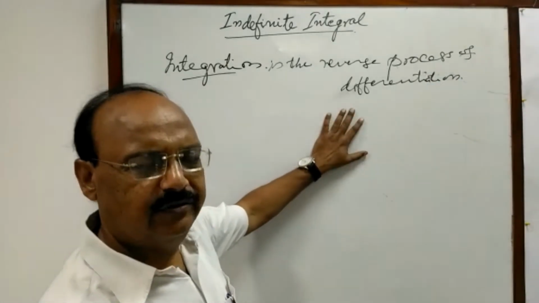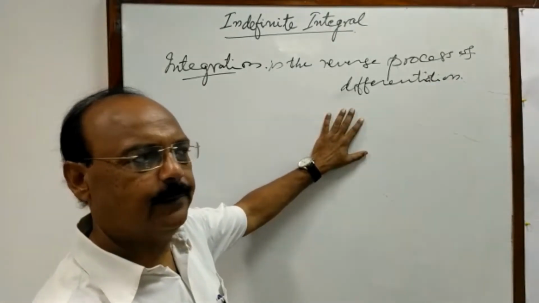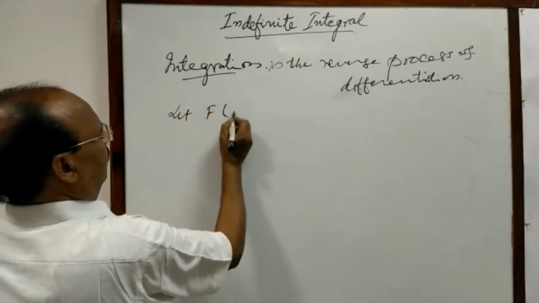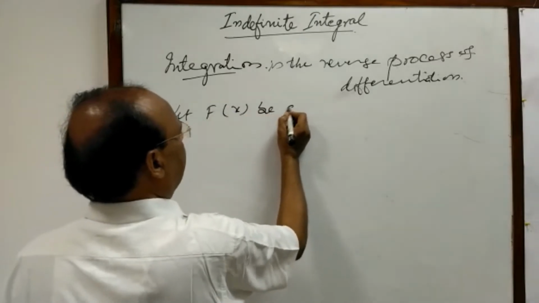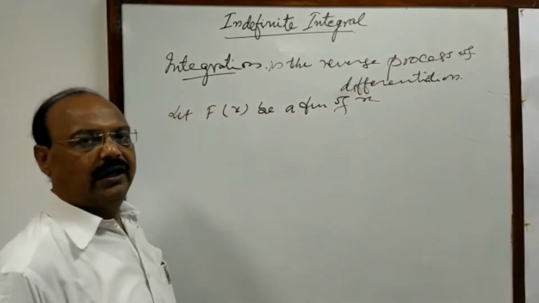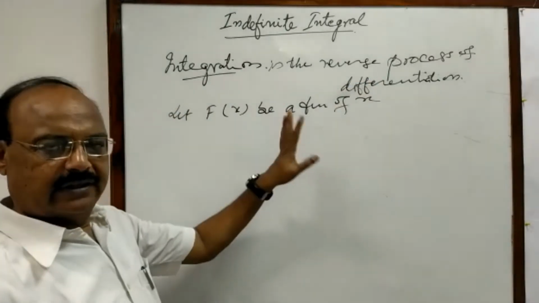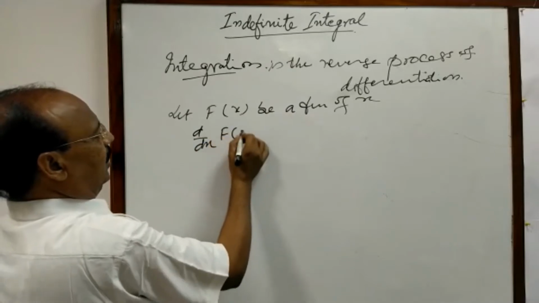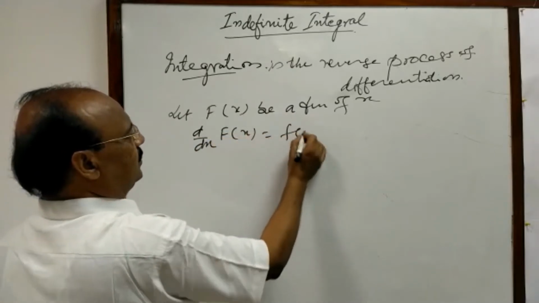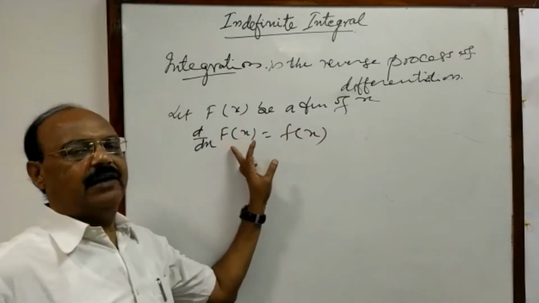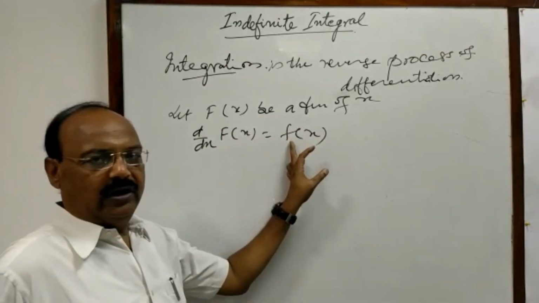Let us make it very clear with the help of some examples. Suppose F(x) is any function of x and its derivative is f(x). I mean, the derivative of F(x) is equal to a function of x. You see here we are writing capital F and here is small f.